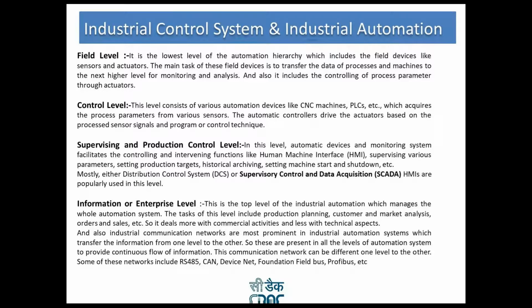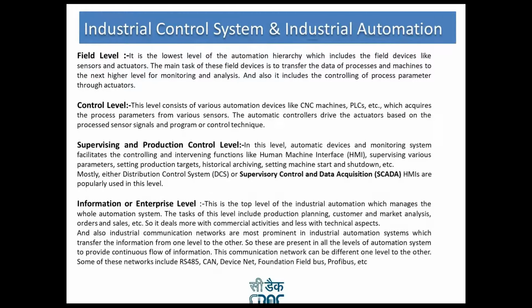Now you can see the most important thing is that the supervisor is only responsible for start and shutdown of the machine. This is in the hands of a programmer, how he is designing the system, what rights he has to give to the supervisor of a plant or of a machine.